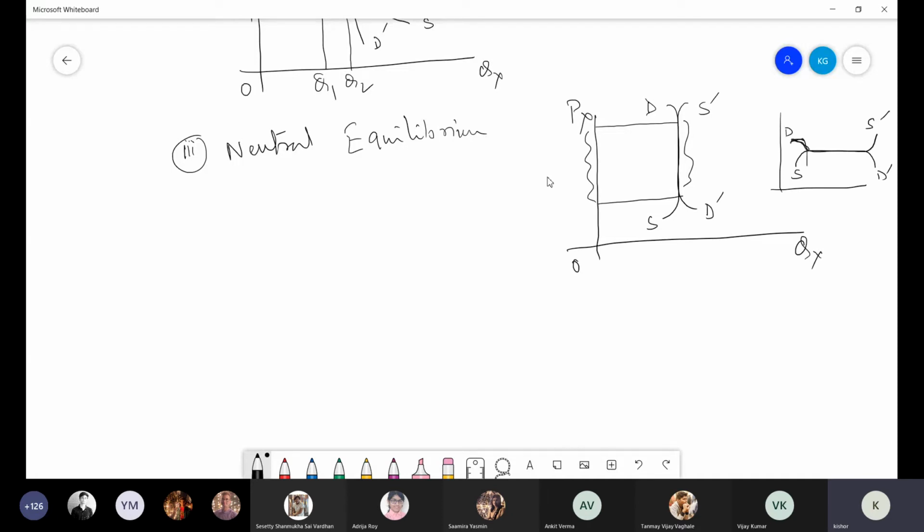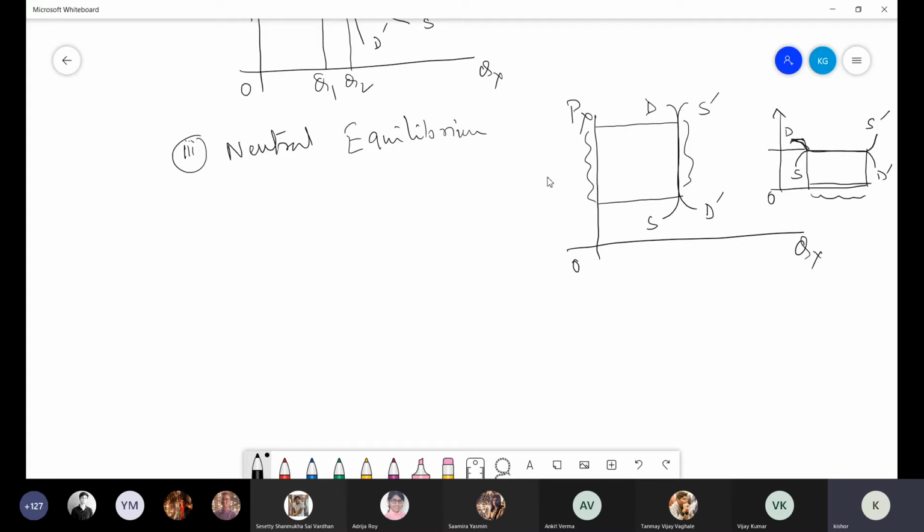In this case, over a range of quantity, although your equilibrium position may change, there will not be change in price, even equilibrium price. So because of that, this is called neutral equilibrium, means your equilibrium position remains neutral in